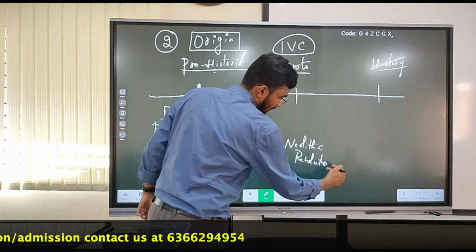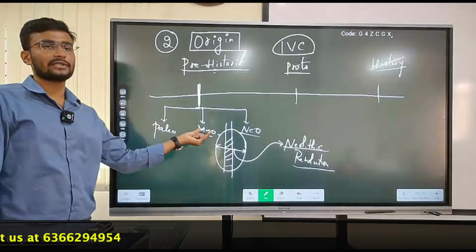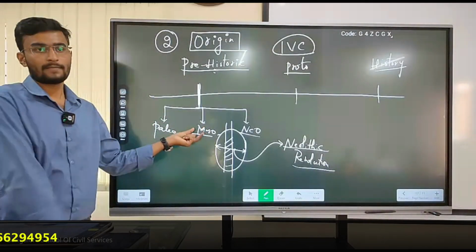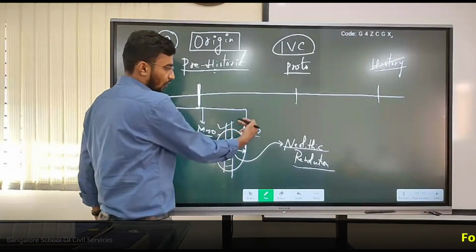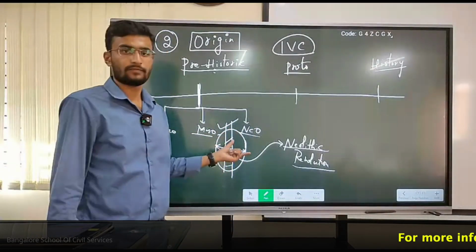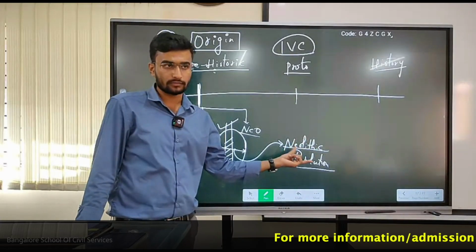Hope you're getting it. First, they were highly nomadic, and in the Mesolithic they started to settle in a particular place. After settling, they went for settled agriculture, and this phase we call the Neolithic revolution.